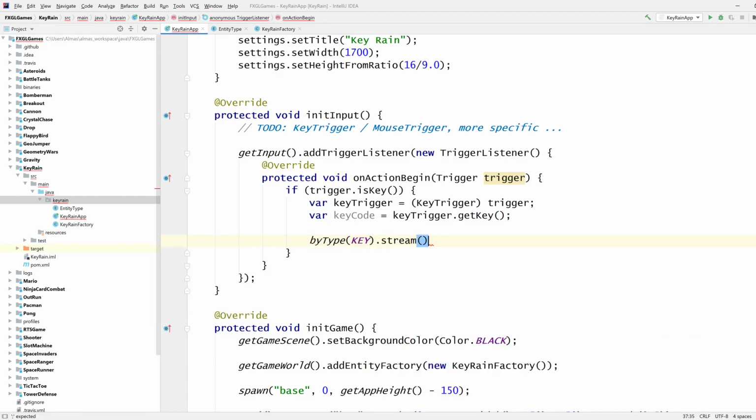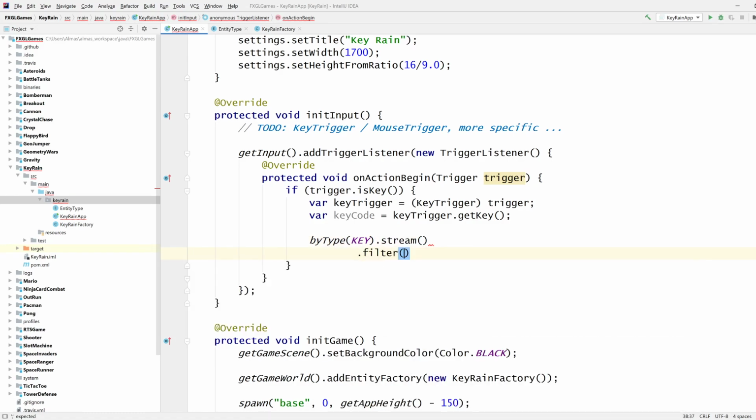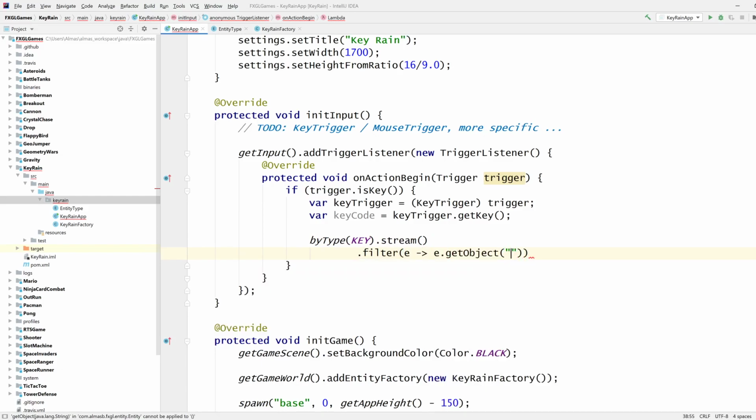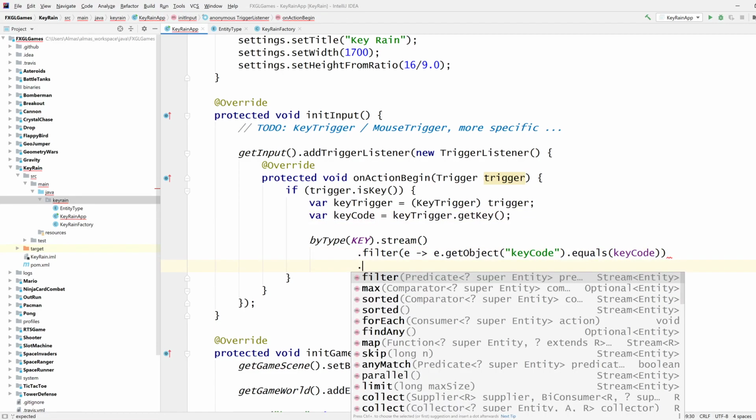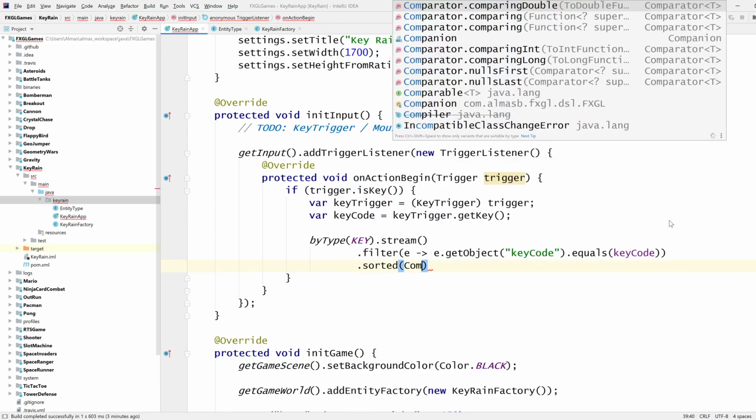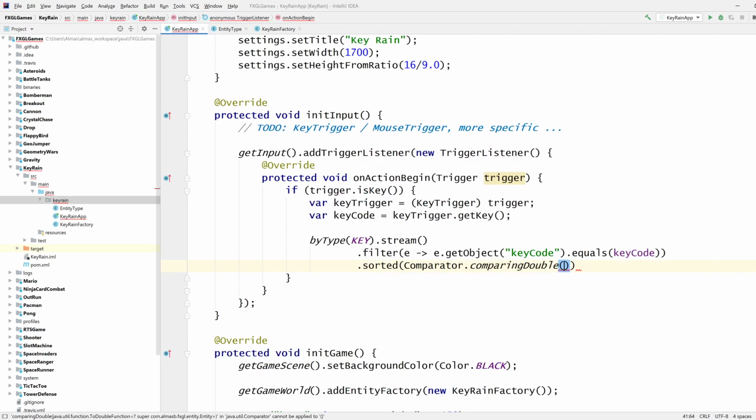And then we're going to stream that. We're going to filter that. He has get object key code equals this key code that we pressed. So if that is correct, and remember there might be multiple entities that will meet this condition, we need to sort them. Sorted comparator, comparing double.